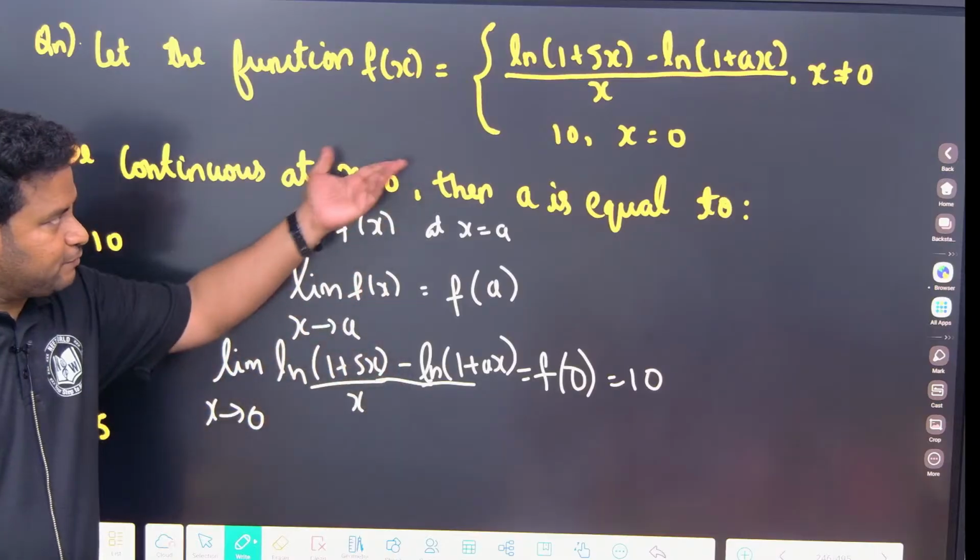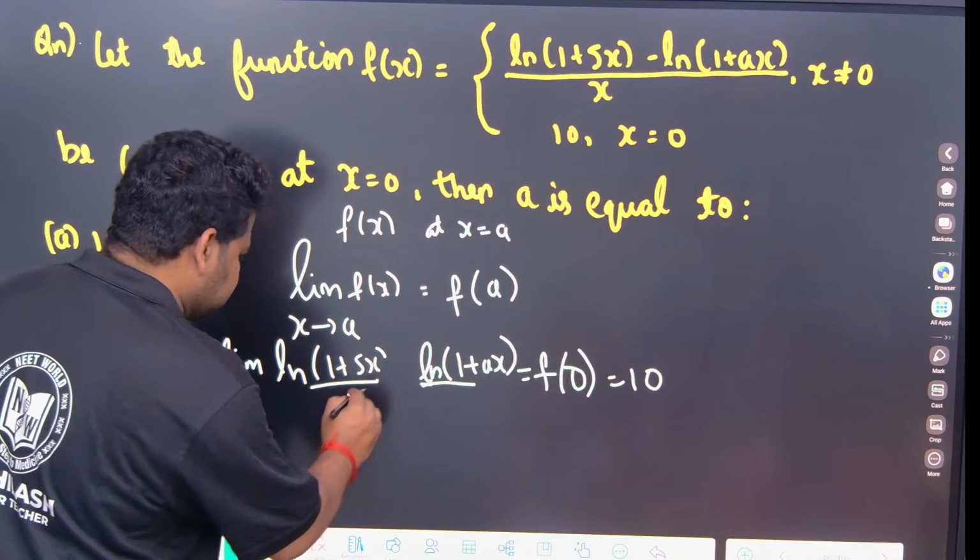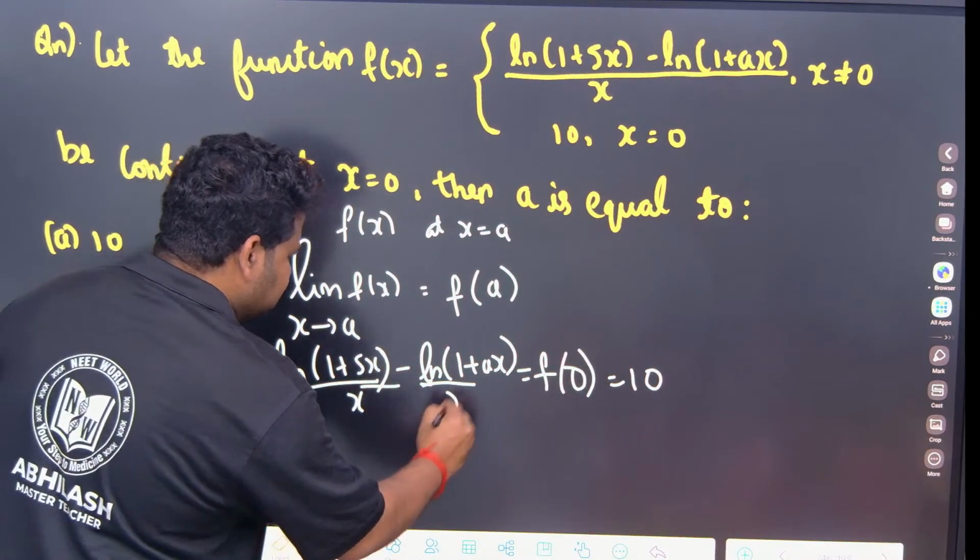Now see here, x is there, okay, I can separate and divide it. This x is the denominator for both, so I can separate and divide x. So here only let me do it, no need to do one more step. I will write it as, okay, this will be x, this will be x.